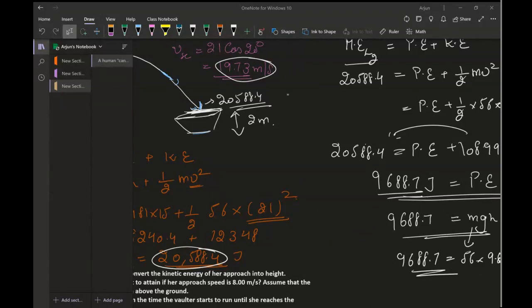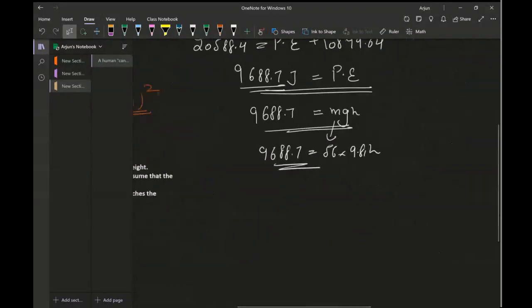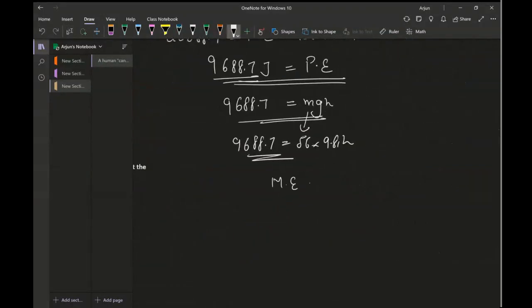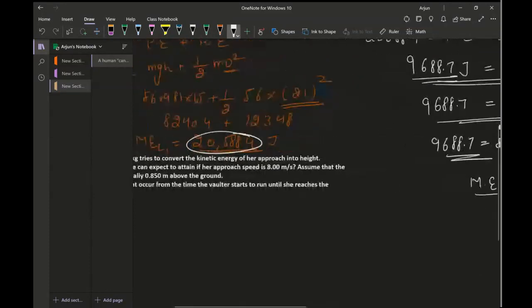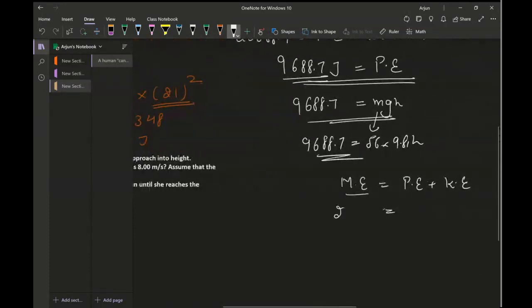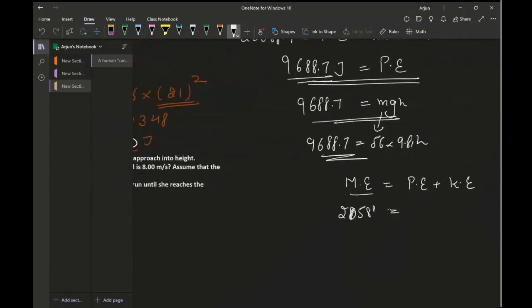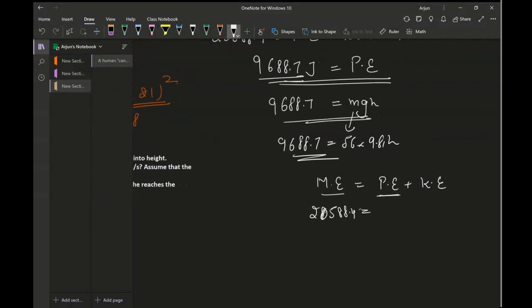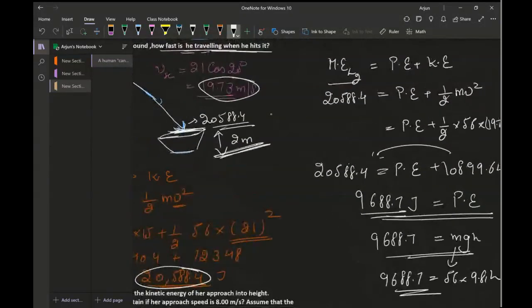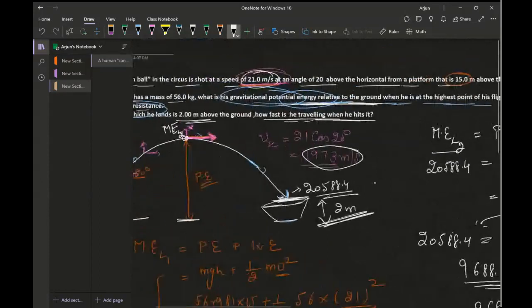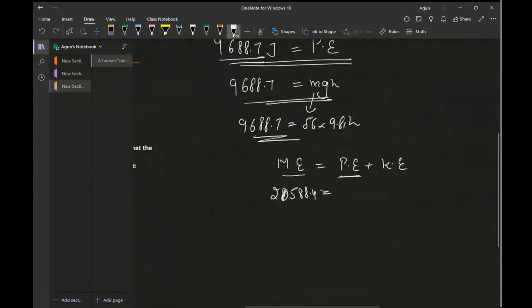To find out the kinetic energy, I'll again rewrite the equation. Mechanical energy is equal to potential plus kinetic energy, and mechanical energy is 20,588.4. Potential energy is at a height of 2 meters from the ground. So this will be mgh.